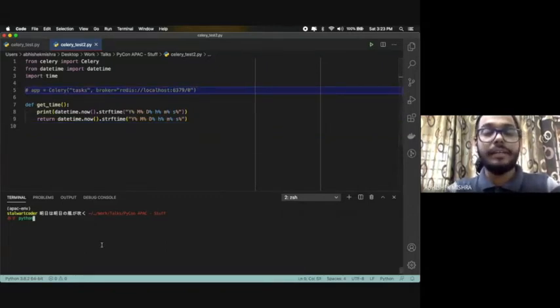I have written a very basic function, what it does is it gives you the current time, right?